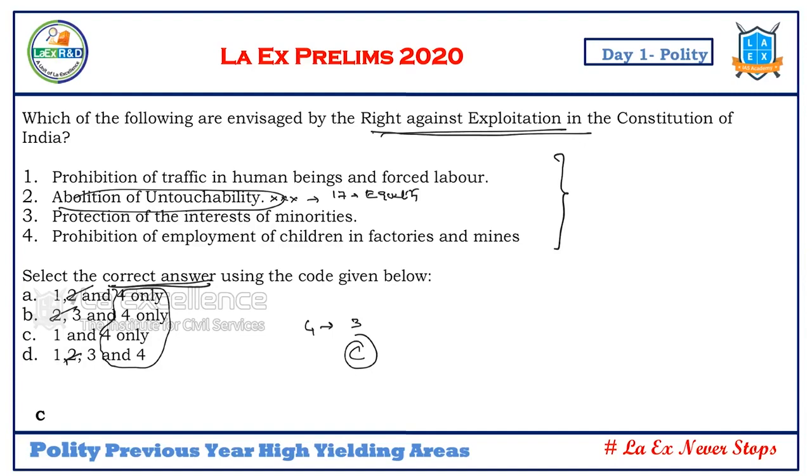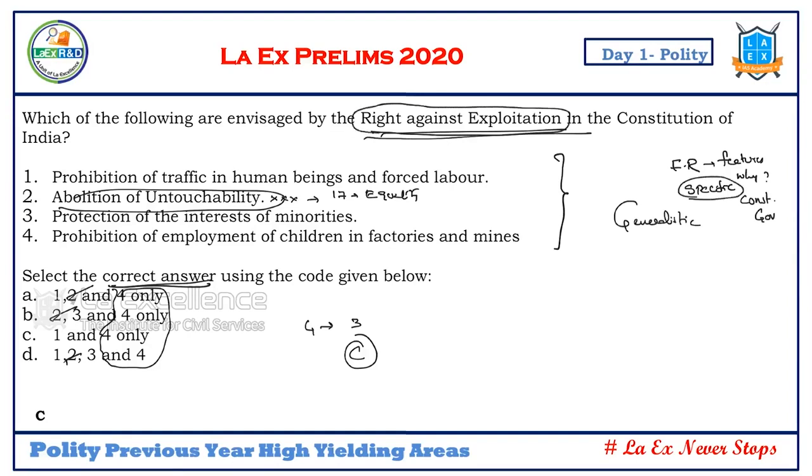Now, this is about fundamental rights. Is it a general question or a specific question? This is a specific question. If they ask about the features of fundamental rights, or why fundamental rights are necessary in a democratic country, or why fundamental rights are important for constitutional governance, when we talk about these things, that question becomes general. Here, actually, he's talking about a specific fundamental right. So that's why this is a specific question.